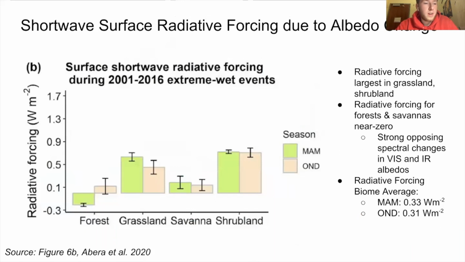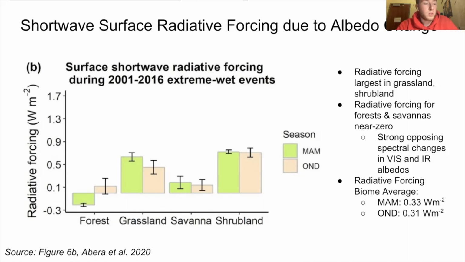So moving on to the radiative forcings from albedo changes caused by long duration precipitation events, this figure shows the radiative forcings in watts per meter squared on the y-axis in each of the 4 biomes in the Horn of Africa.